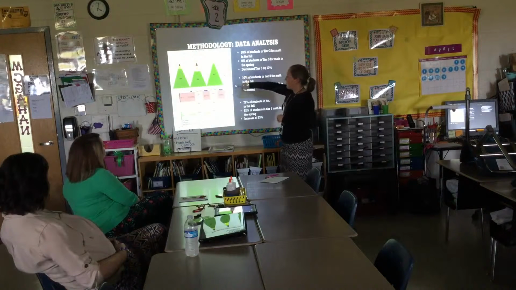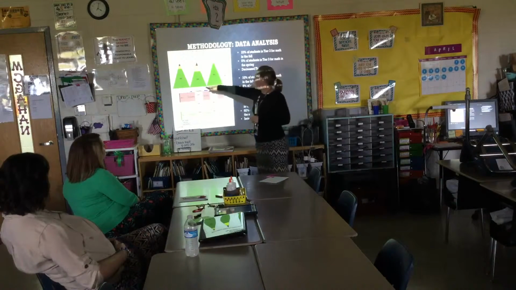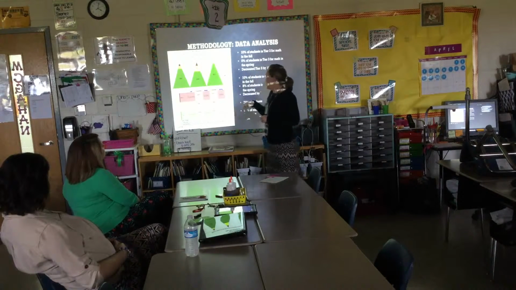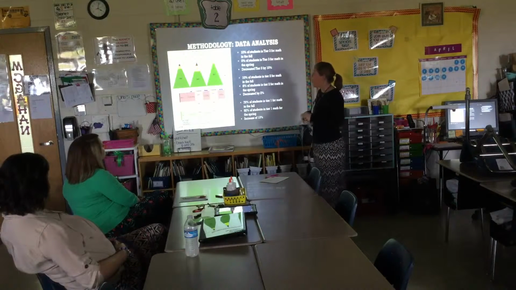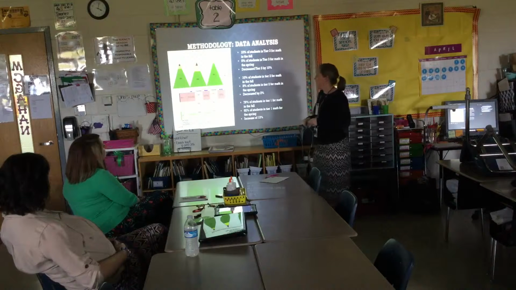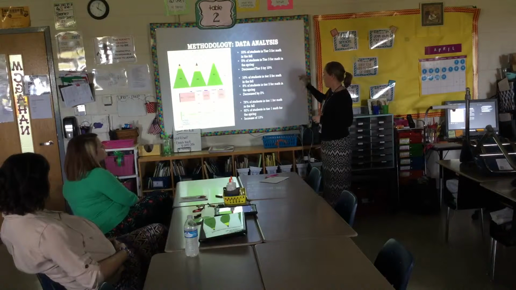So this kind of shows the transition from the fall, the winter, and the spring based on their tiers. In the fall, you can see we have more green, but we have yellow and then a little bit of red at the top. In the winter, we've got a little less green, a little more yellow, and still some red at the top. And in the spring, we had 92% at green, which is tier 1. And then in our yellow, we only had 7.7% in tier 2, and I had 0 tier 3 students. So that's awesome. It's an increase of 13% for our tier 1 students.